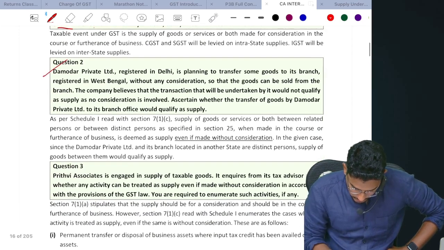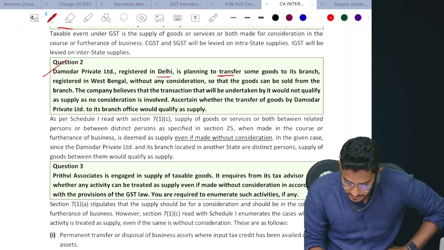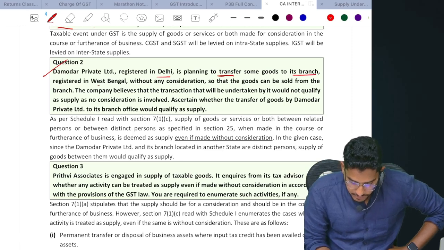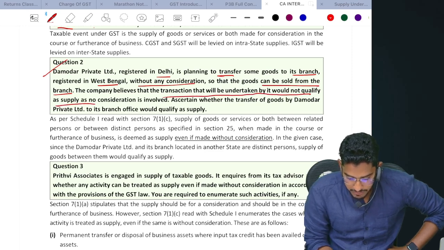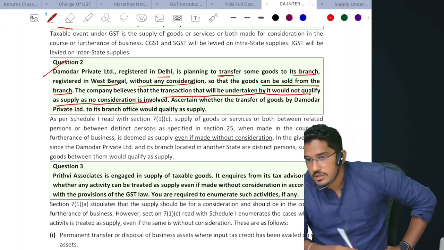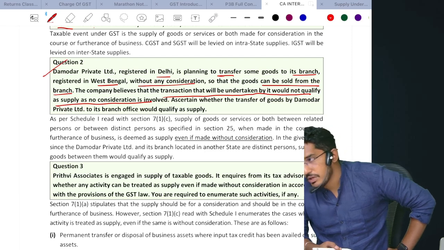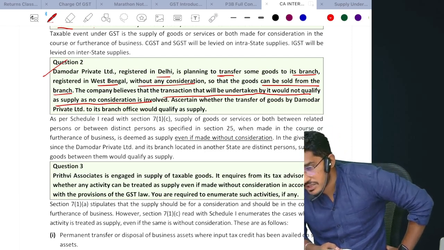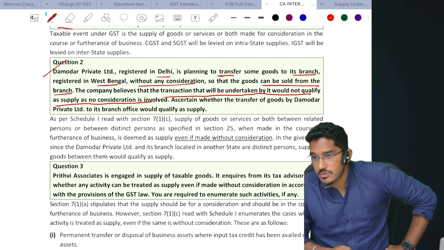Now, question number 2. Damodar Private Limited, registered in Delhi, is planning to transfer some goods to its branch, which is registered in West Bengal, without any consideration, so that the goods can be sold from the branch. The company believes that the transaction undertaken by it would not qualify as supply as there is no consideration. Do you agree? Why? Reference: Para number 2, Schedule number 1. Supply of goods or services between distinct persons as per Section 25 will qualify as supply even without consideration. Section 7, subsection 1, clause C.